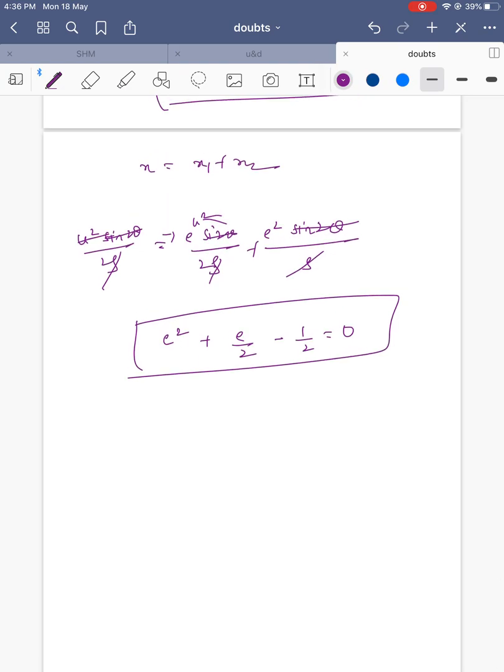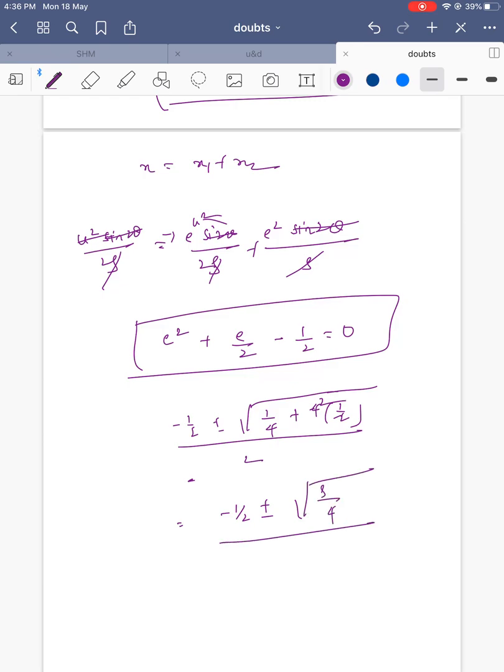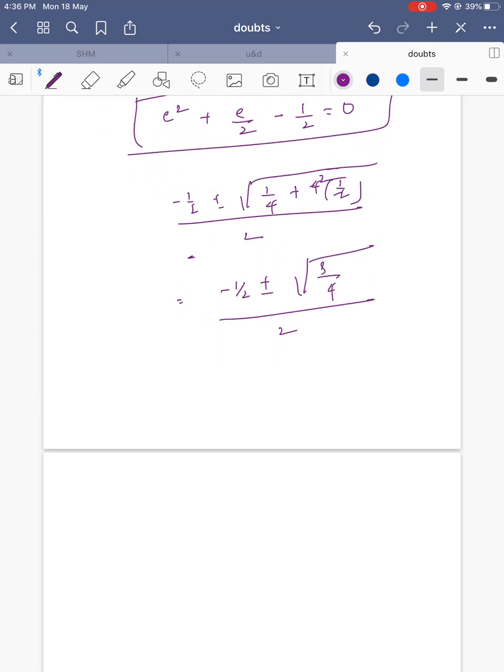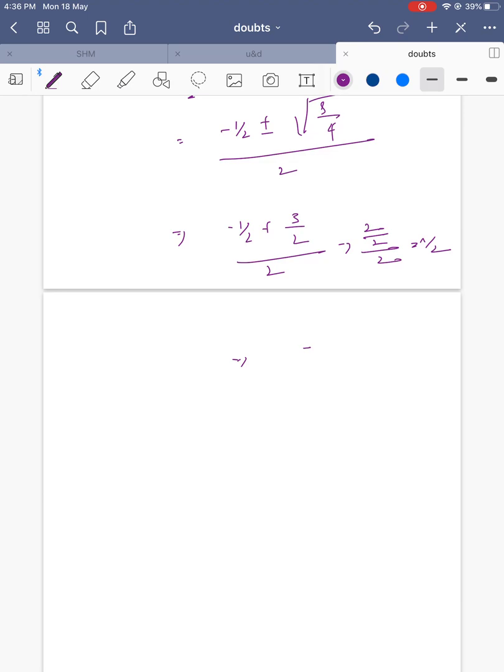Let's simplify this using the quadratic formula, minus b plus or minus the square root of b squared minus 4ac, over 2a. Simplifying, we get minus 1 by 2 plus or minus the square root of 9 by 4, over 2. Adding, minus 1 by 2 plus 3 by 2 is 1, over 2 gives 1 by 2, or minus 1.